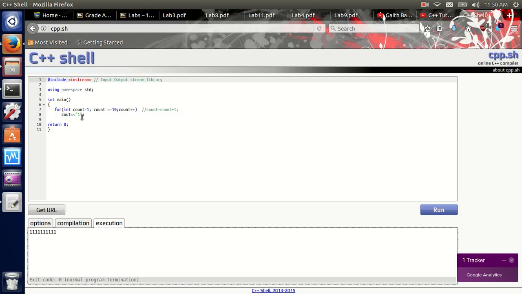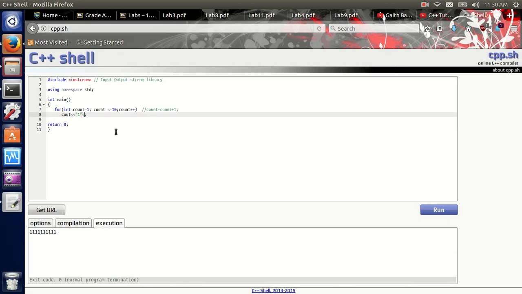What if we put a space and comma? It's gonna print what? See, it printed those 1s with spaces. Now what if I add an end line?